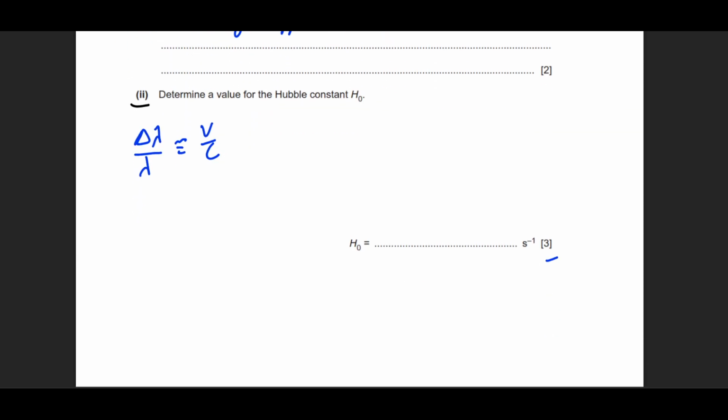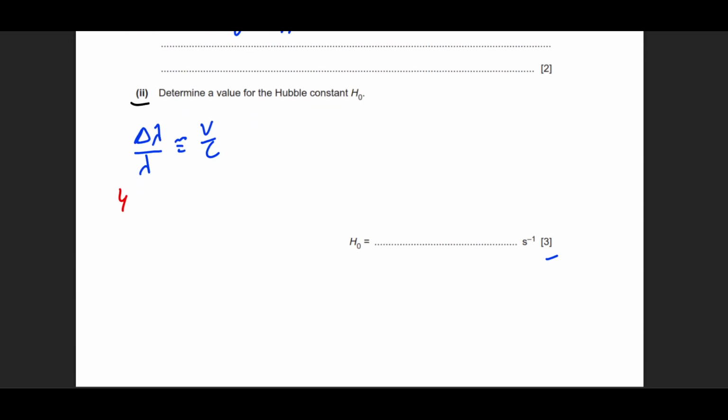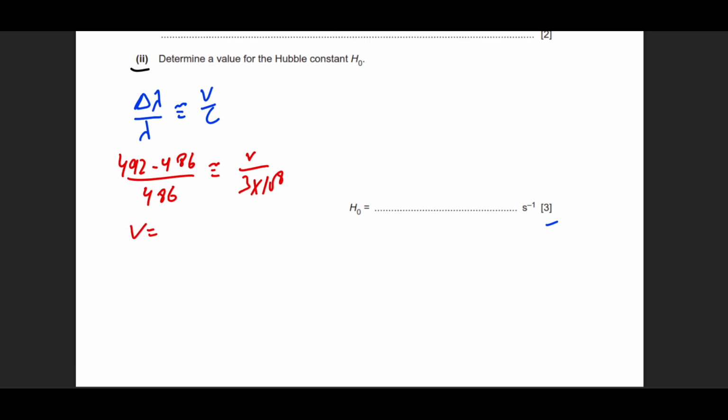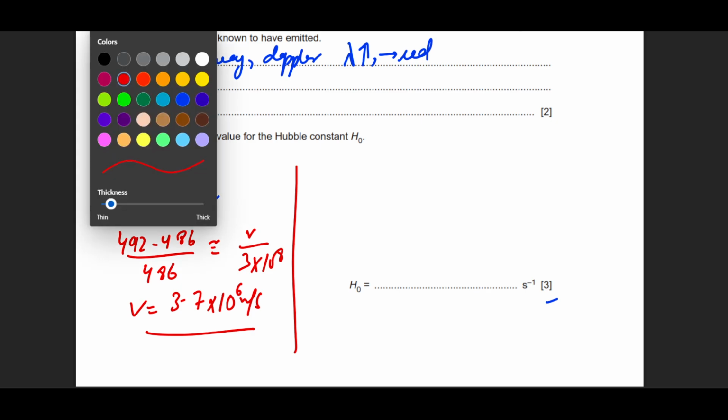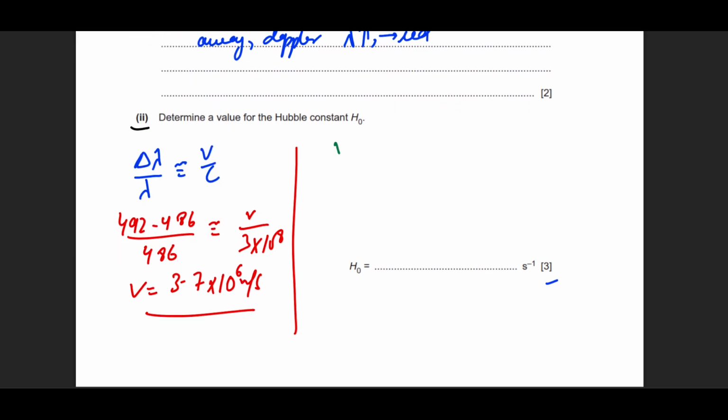Let's write down the values over here. So this is going to be 492 minus 486 divided by 486, approximately equal to V divided by 3 into 10 raised to power 8. So we found the speed to be 3.7 into 10 raised to power 6 meters per second of the galaxy. The galaxy is moving away from us at a speed of 3.7 into 10 to the power 6. Then we use Hubble's equation, V equals H naught D. So this is 3.7 into 10 raised to power 6.